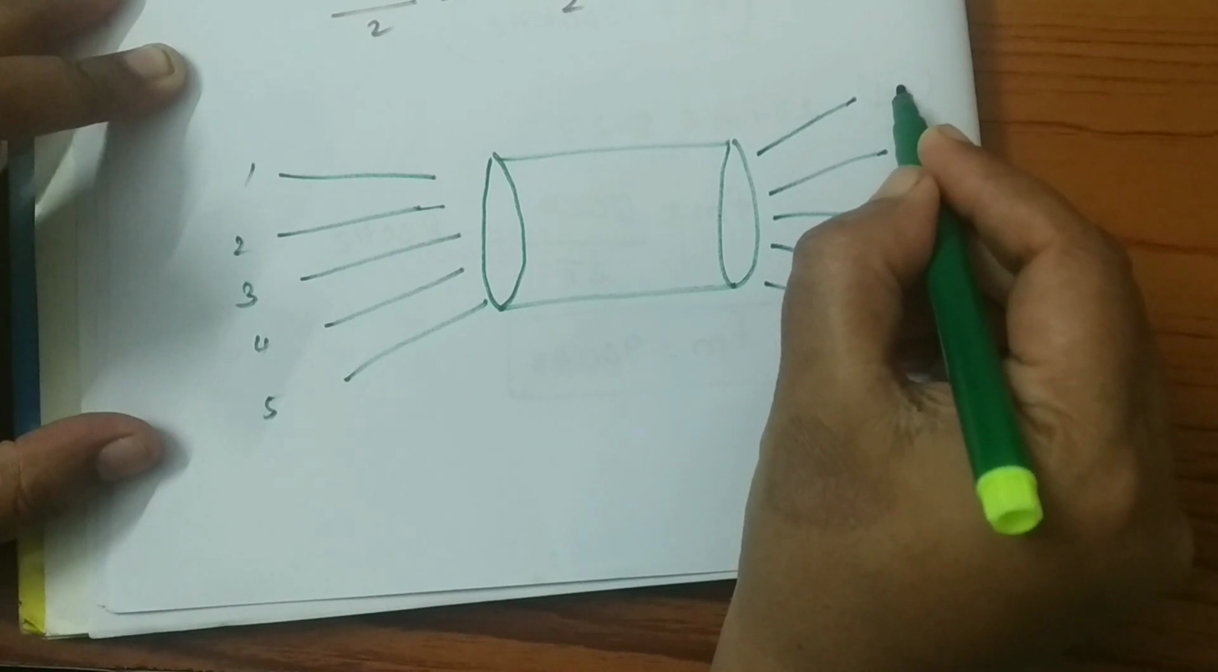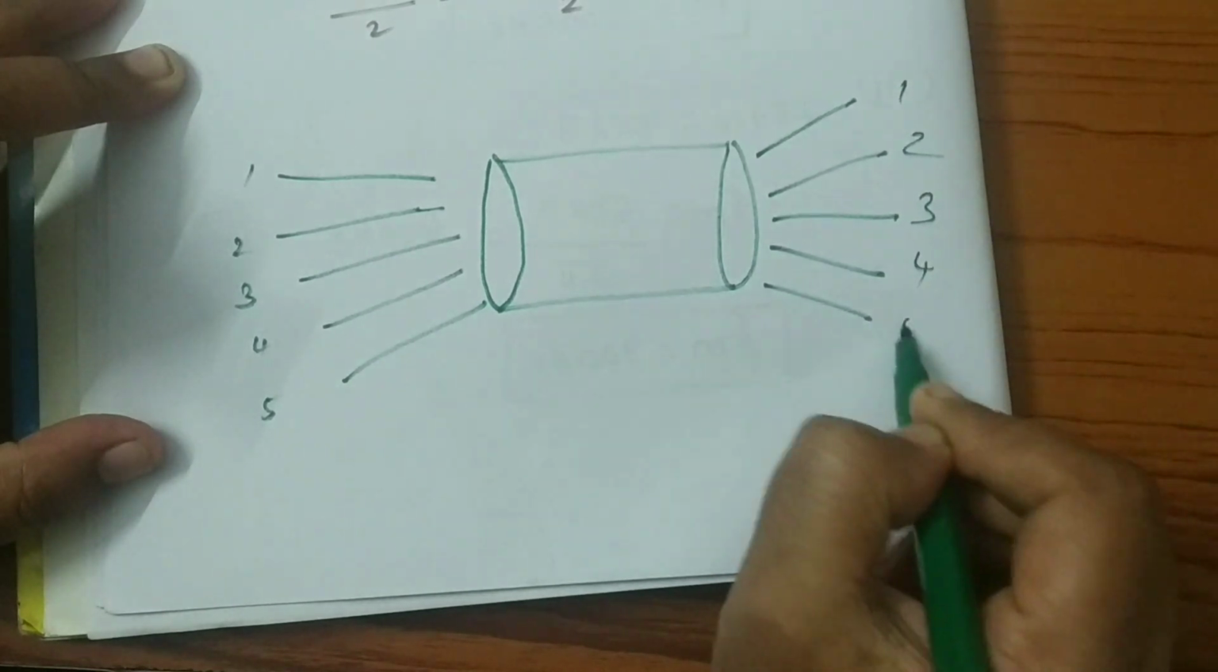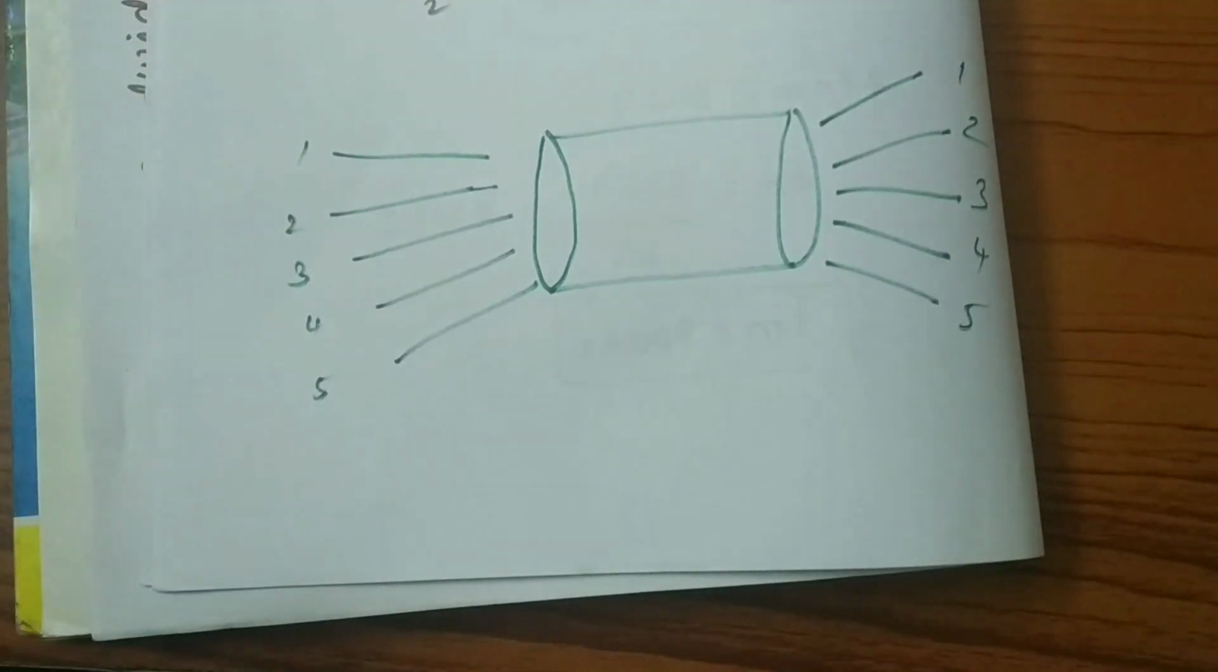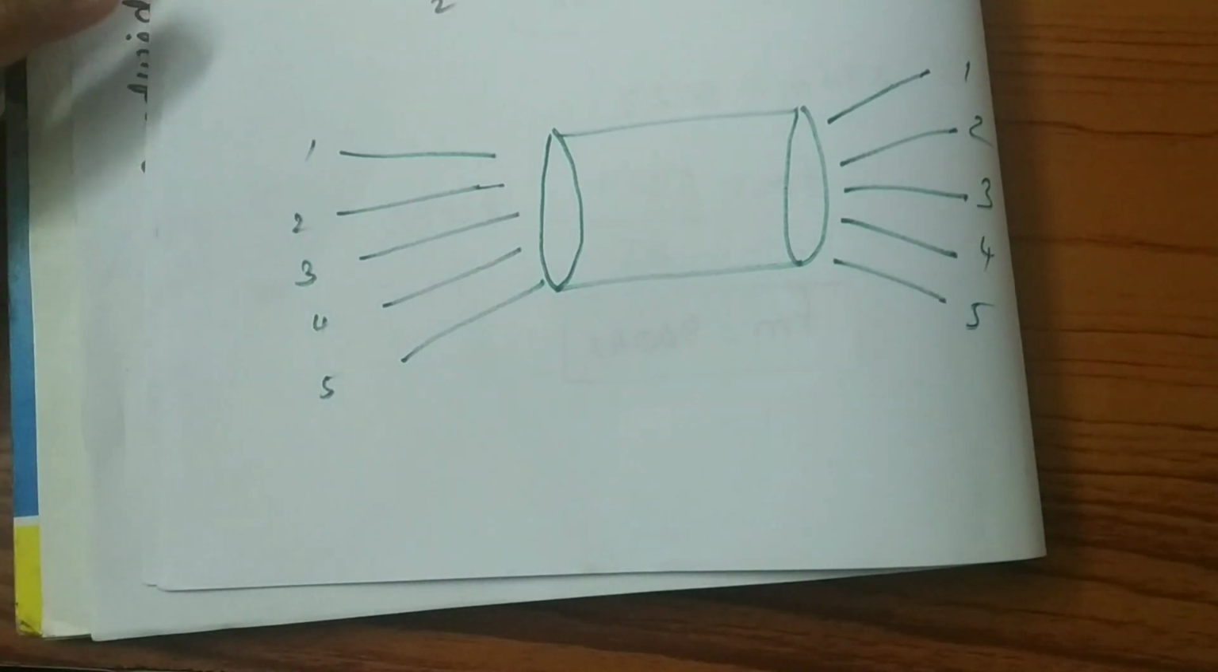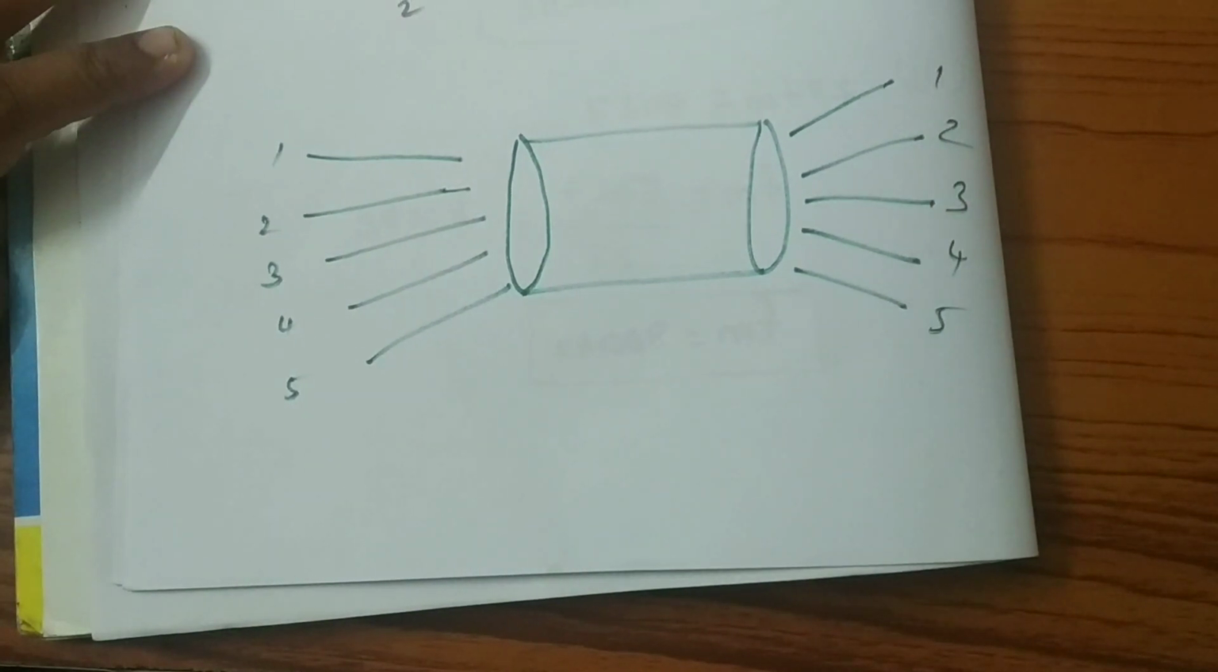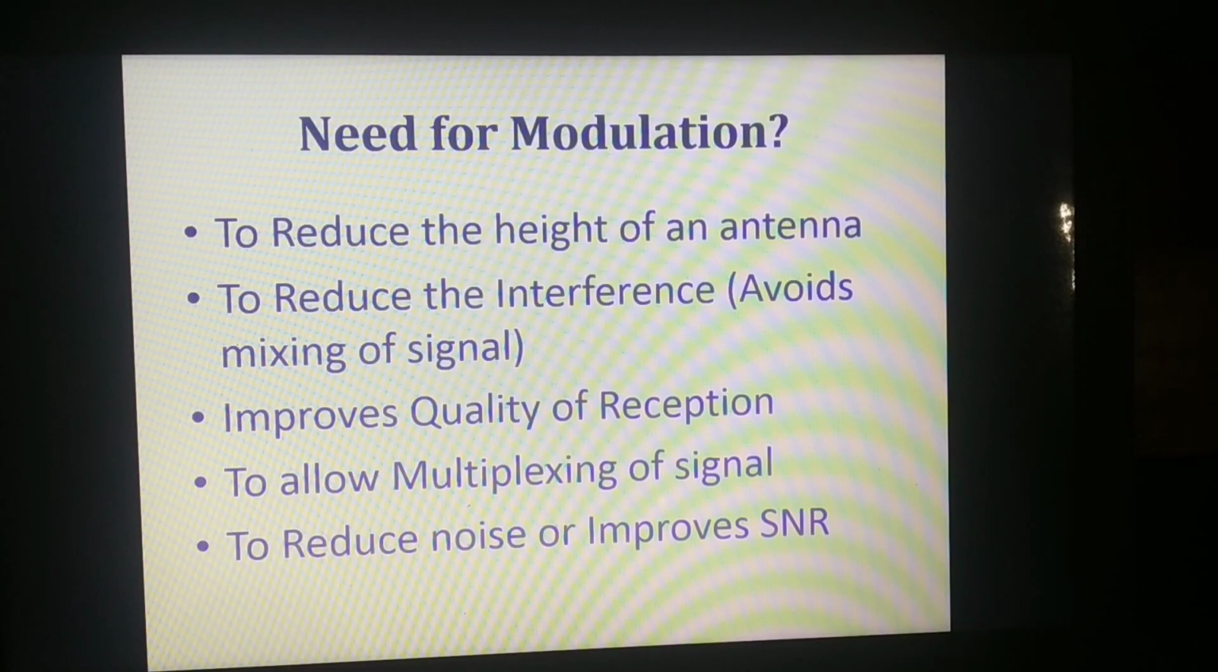We can do demodulation at the output and get the proper signal at the receiver side. So modulation is needed to avoid the mixing of signals. To improve the quality of the signal, modulation is also needed. We can improve the signal quality at the receiver side with the modulation technique.